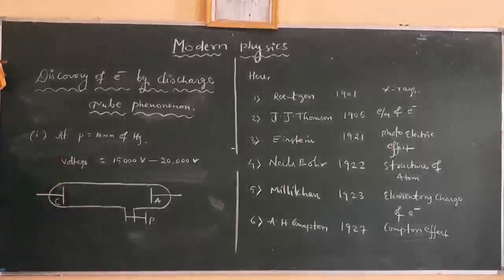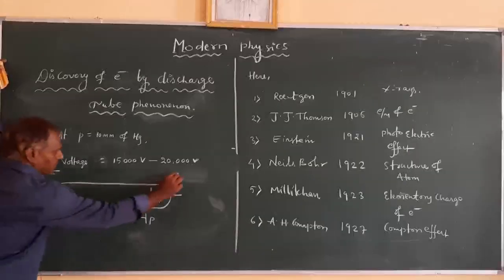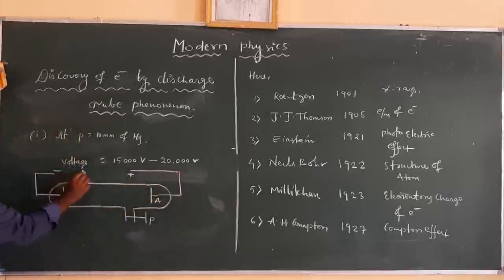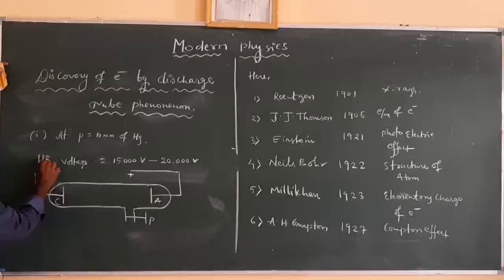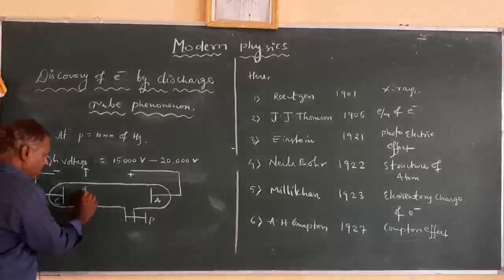These connections are negative and positive, and here we apply the high voltage, about 15,000 volts to 20,000 volts.